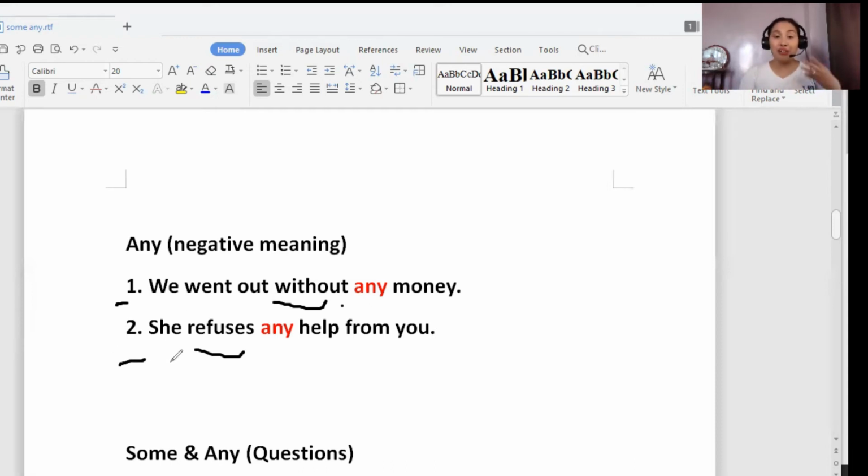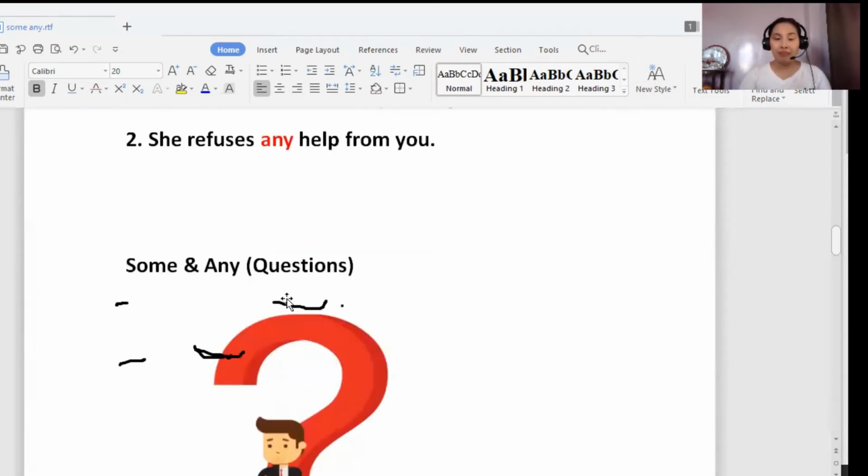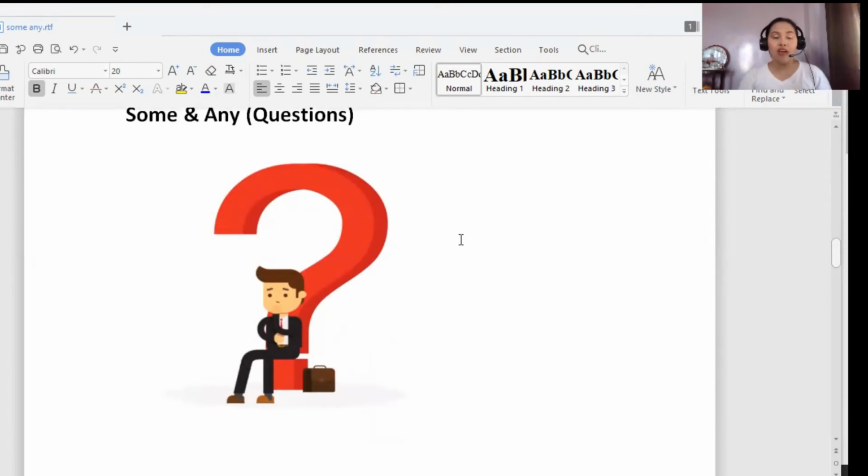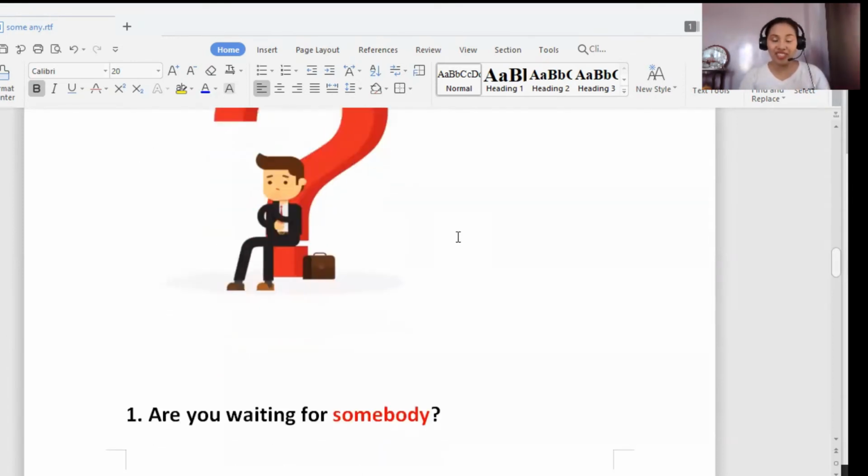Next one. She refuses any help from you. So refuse means I don't want to accept your help. That's the meaning. It makes the sentence negative. Okay, she refuses any help from you. So I hope everything is clear. Now, we can also use some and any in making questions. If we're asking questions, we can use both as long as it is a question.